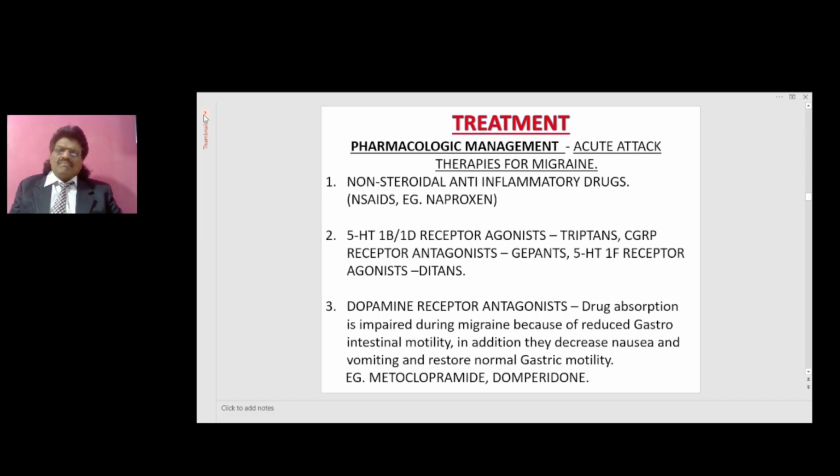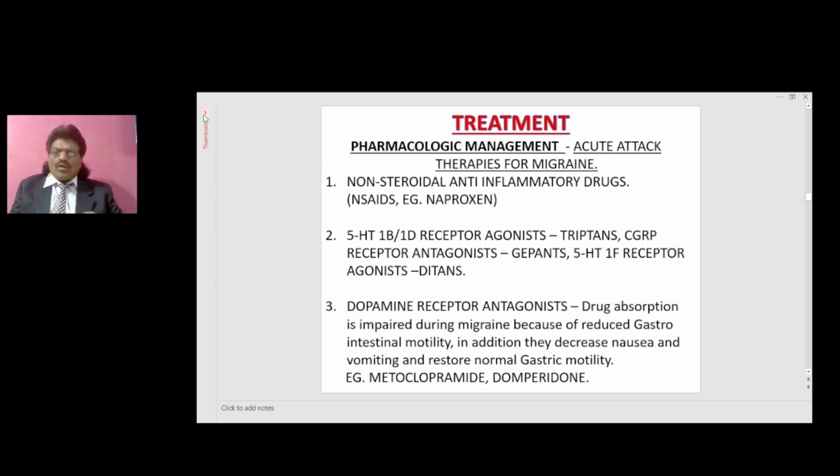The pharmacologic management. As I said, the pharmacologic management consists of two subcategories. One, treatment of the acute attack per se, and then prophylactic treatment, that is prevention. So acute attack therapies for migraine include non-steroidal anti-inflammatory drugs like NSAIDs, for example naproxen, 5-HT1B/1D receptor agonists like triptans, CGRP receptor antagonists like gepants, or 5-HT1F receptor agonists like ditans.